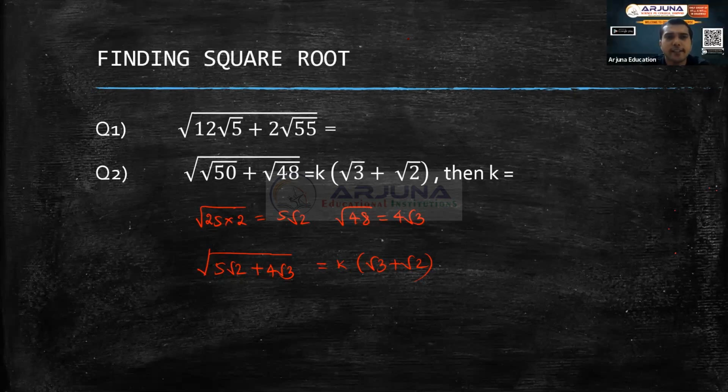Yeah, only there is a question. Okay, it's a black screen and there is only a question. I'm going to write it here. So hope you are able to see the screen now. Fully black, but there is a question, right? Where? I can't see it, sir. Yeah, are you able to see the question? Root of root 50 plus root 48 equal to k times, that question you are able to see?